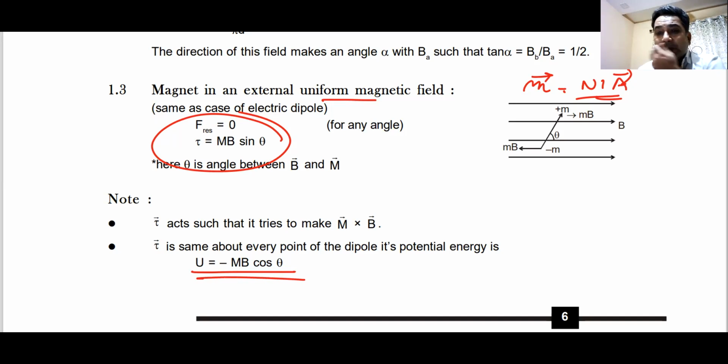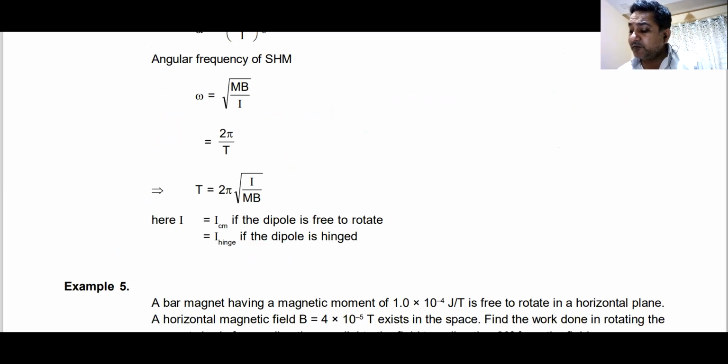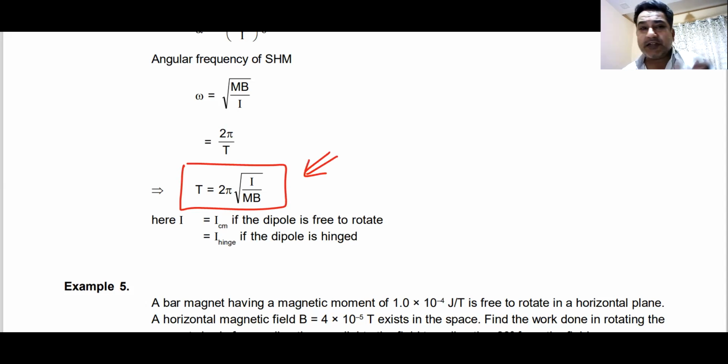Similarly, it is the formula for energy in a magnetic field. If it is a magnetic dipole, it is minus MB cos theta. If it is an electric dipole, it is minus PE cos theta. Do we remember this? Similar question here. We had seen a question about finding the time period. Stable equilibrium occurs when theta is 0 degrees, the angle between magnetic dipole moment and magnetic field is 0 degrees. If you disturb it from stable equilibrium, it will again come back to stable equilibrium. Time period we have already discussed. Yes or no? Can we move further?